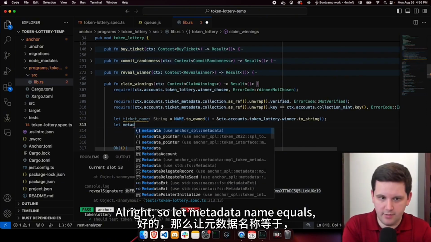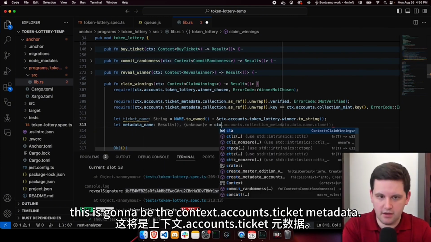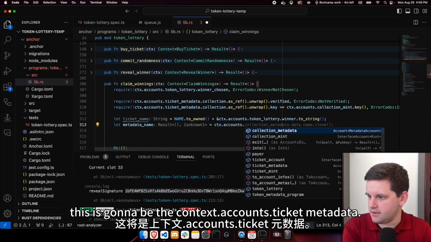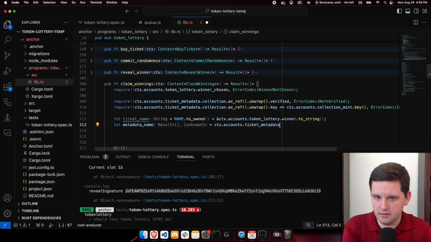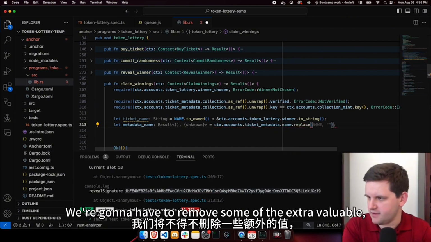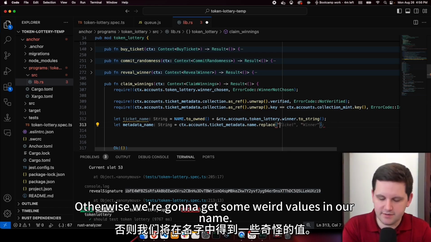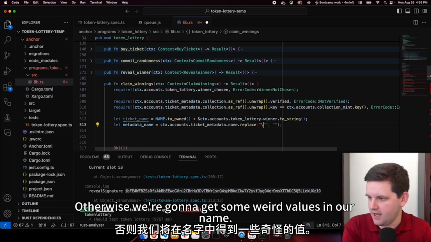All right, so let metadata_name equals, this is going to be the context.accounts.ticket_metadata. We're going to have to do name. We're going to have to remove some of the extra values. Otherwise, we're going to get some weird values in our name.